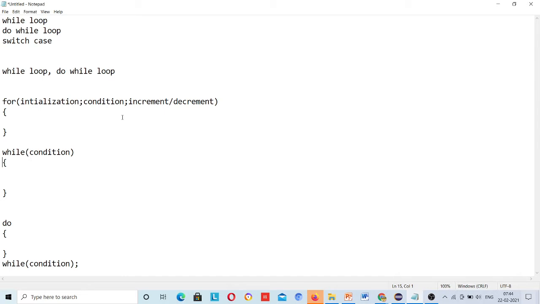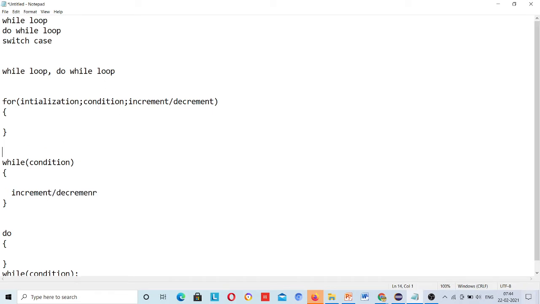In a while loop you have only the condition inside brackets, and here you can increment, decrement, and initialization will be done here.